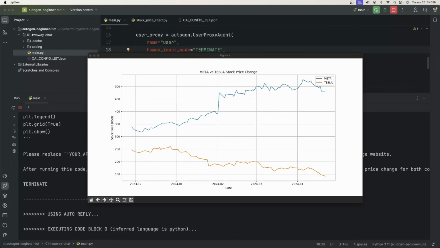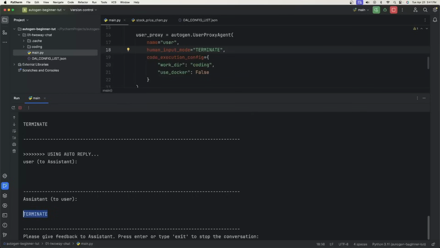Okay, and actually look at that. I didn't even have to make an API key and it went ahead and created a graph for us from the same code that we used. So if I exit this, now when the assistant said terminate, we have the chance to give feedback to the assistant. Well, how about this time instead of Meta, I want to say NVIDIA and Tesla are the two stocks that I want to compare. So instead, compare NVIDIA and Tesla.